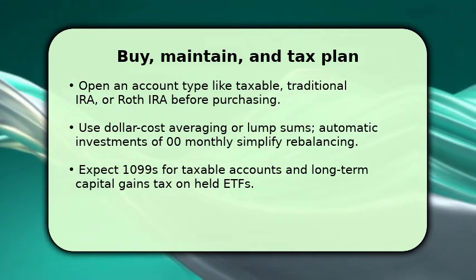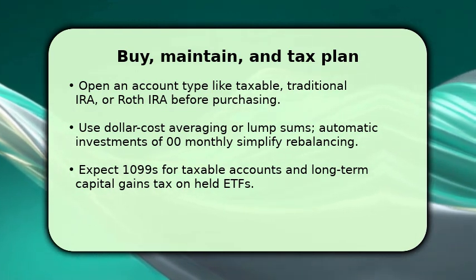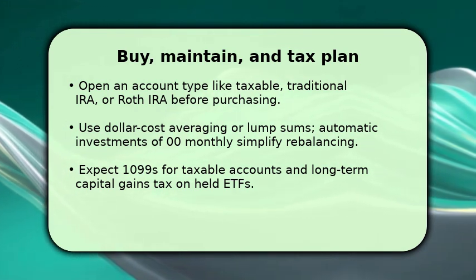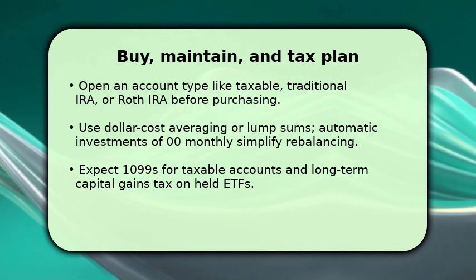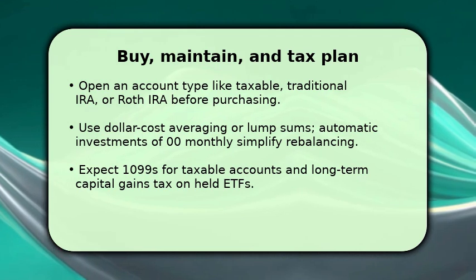Implement automatic rebalancing annually to restore your target allocation and limit drift beyond 5 percentage points. Be tax aware. Expect Form 1099 for taxable accounts and preferential long-term capital gains rates when applicable. Review state.